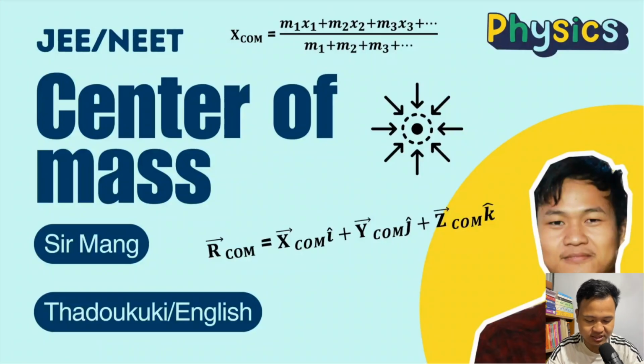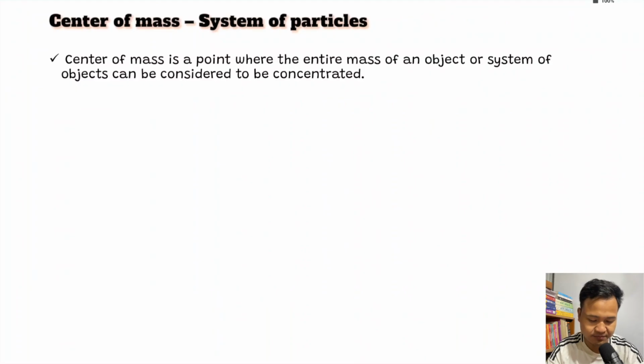See, what is a center of mass? Center of mass is a point where the entire mass of the object appears to act. So the point where the entire mass of the object appears to act. Okay, simple.